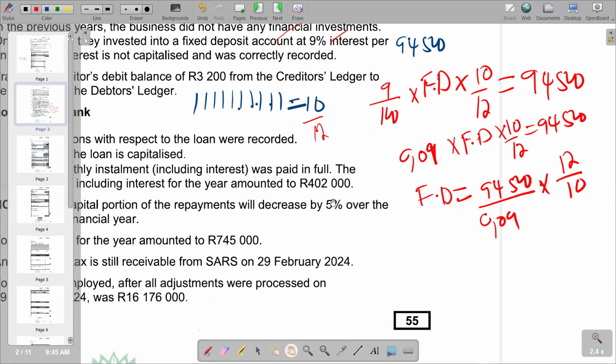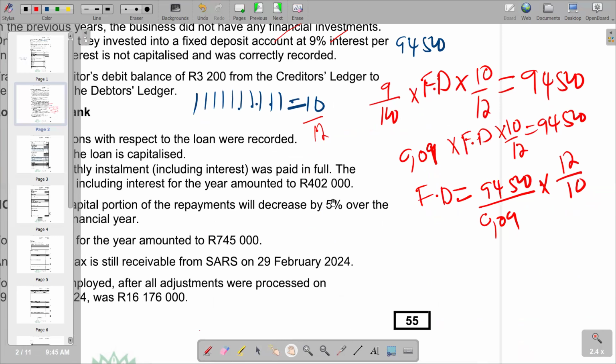So we can try to come up with the calculation. We are saying 94,500, and then we divide by 0.09.